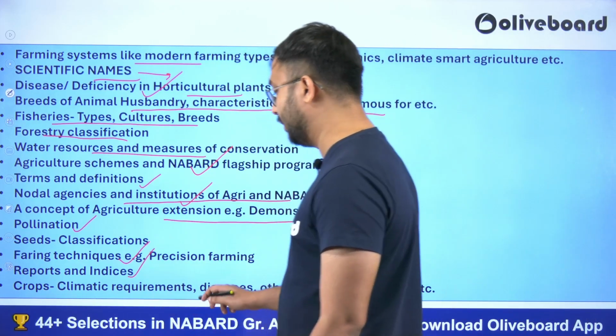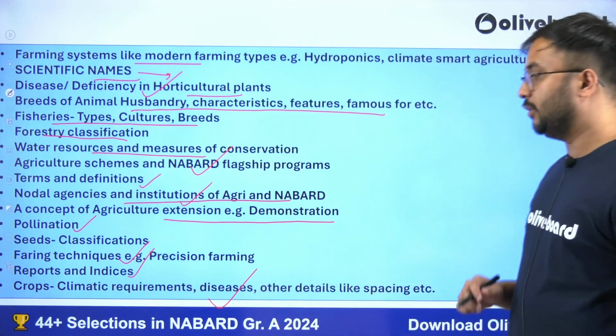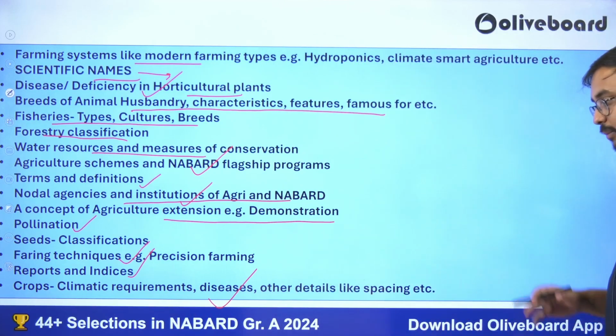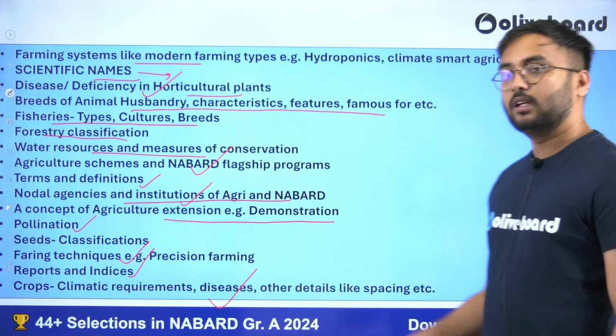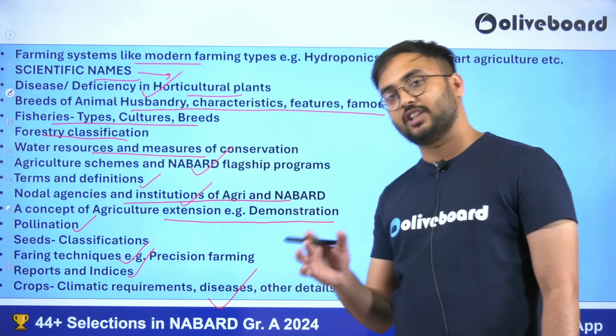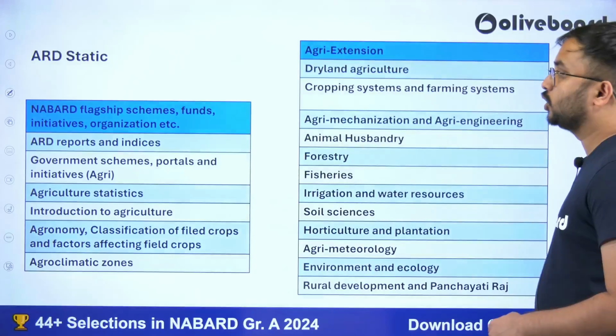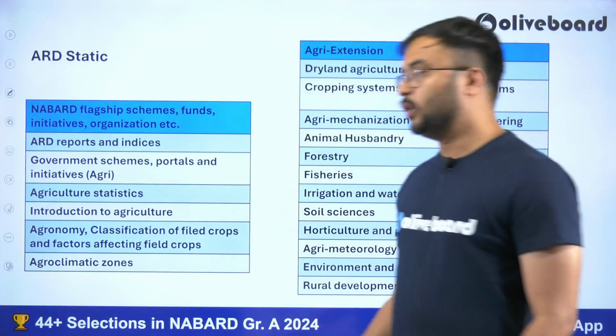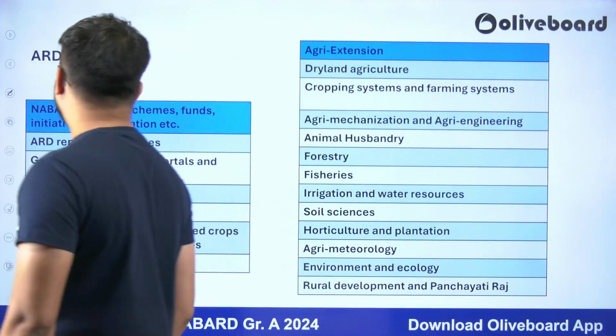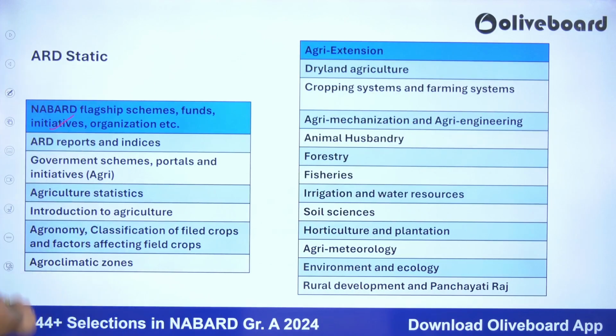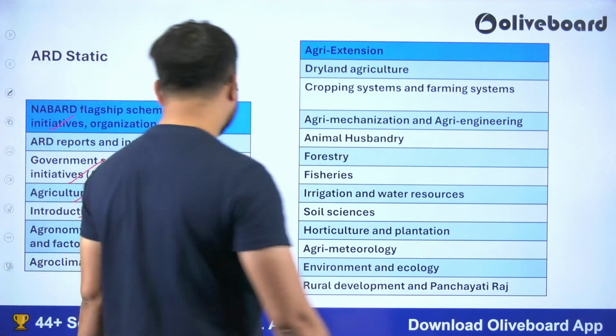Reports and indices become very important. Crops individually will become important from the climatic requirement, diseases, and other details like the spacing between crops and isolation distance between crops. So these are all the topics. When we look at the static syllabus of ARD: NABARD flagship schemes, ARD reports, government schemes, agriculture stats, then introduction to agriculture. These are the first substantial important things connected to NABARD as an organization.